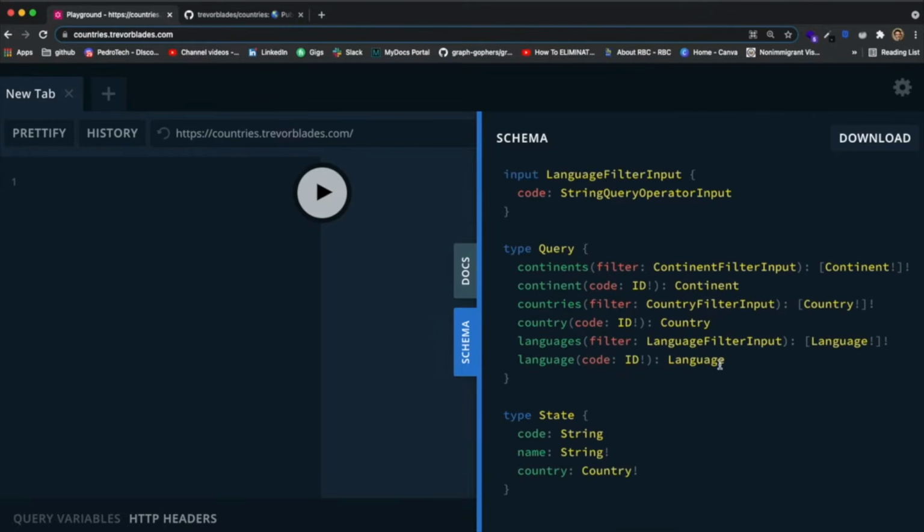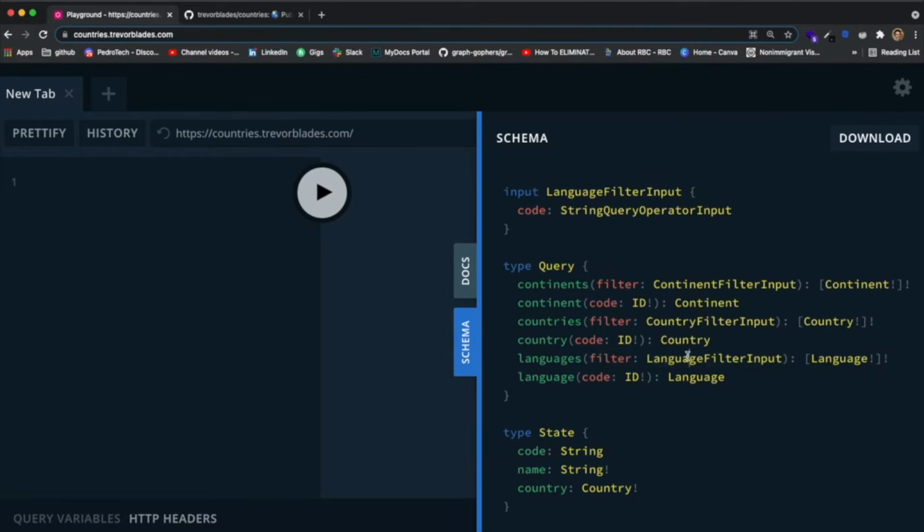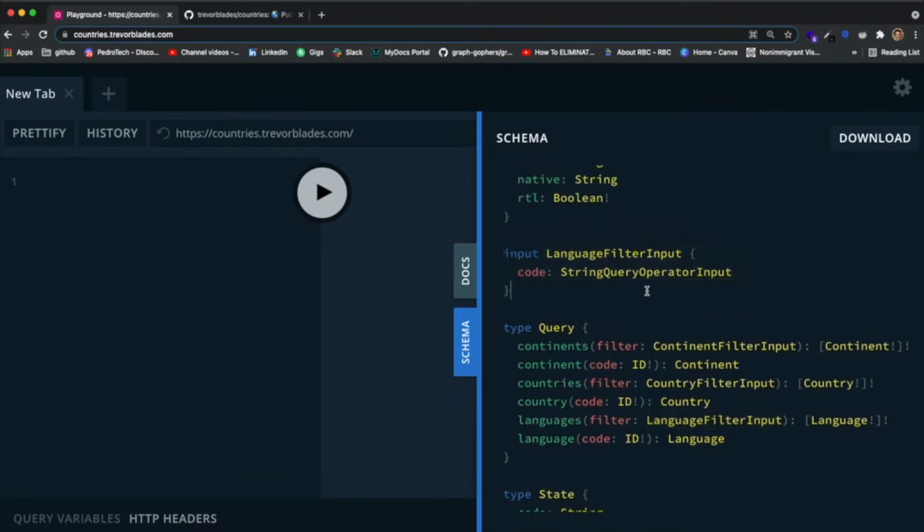Take a look at what fields you want. And also keep in mind that there's an input over here called filter. So you need to take a look at what language filter input is. And apparently it's this over here. But my recommendation is that just ignore this.